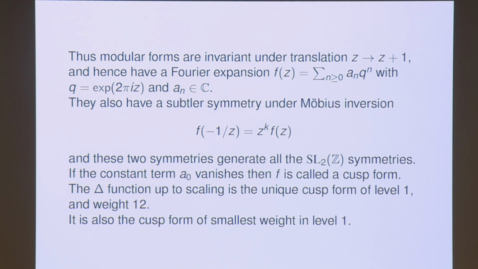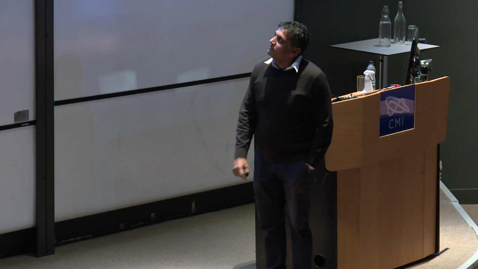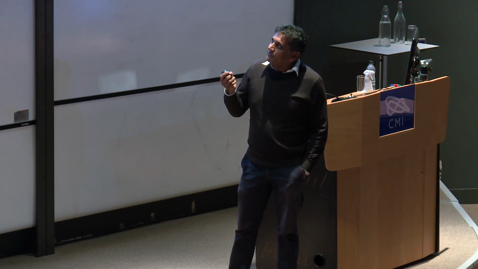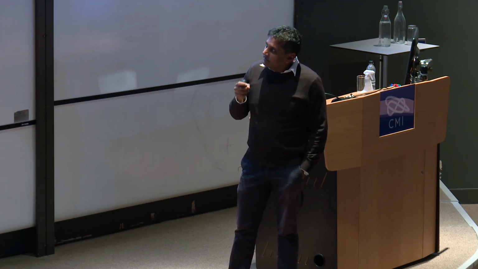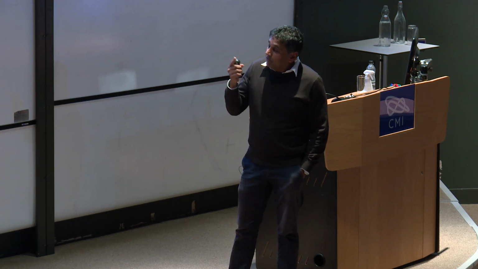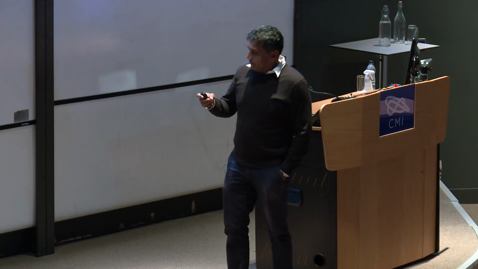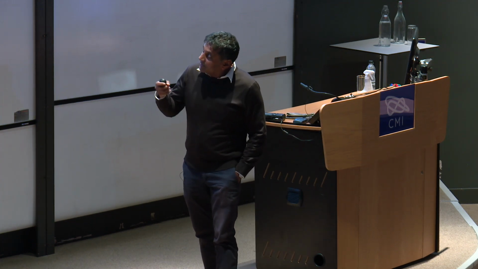And the group SL2Z is generated by these two symmetries, right? And this delta function, as I said, in some ways is the first example of an interesting modular form you encounter, because it's a modular form of level 1, cusp form rather, of the smallest weight. And it's also the unique cusp form of weight 12 up to scaling.